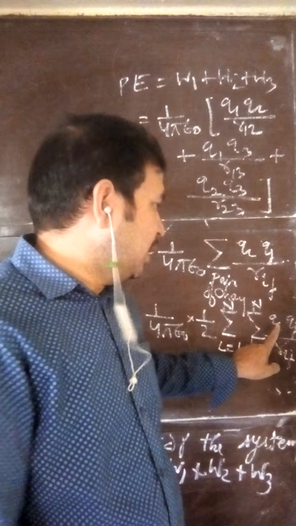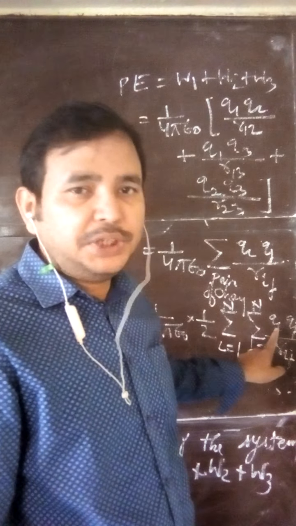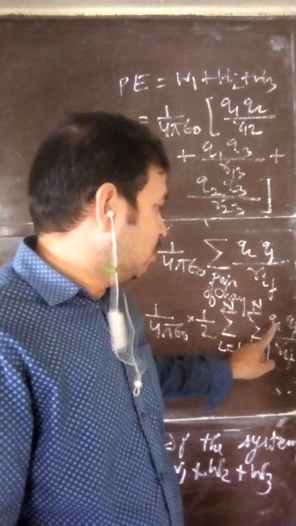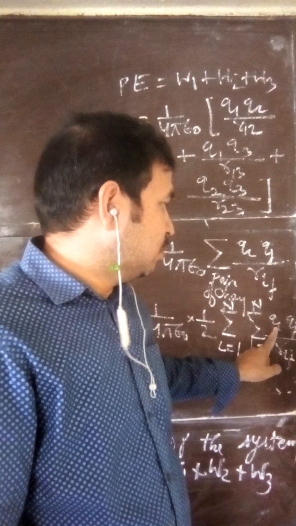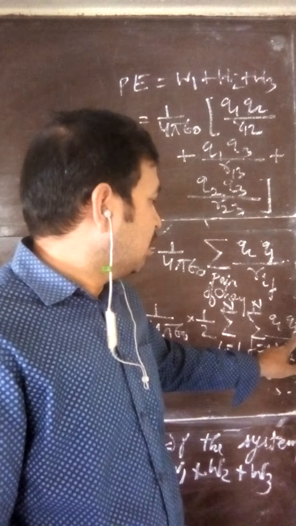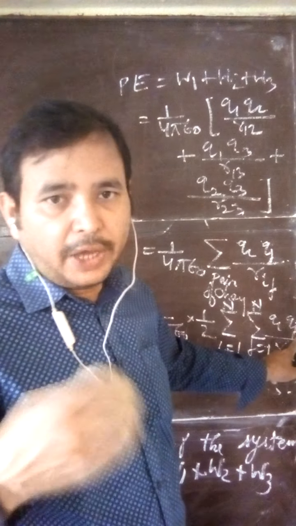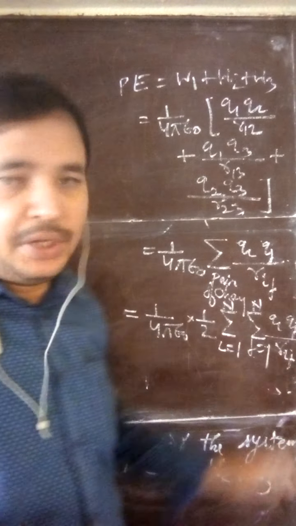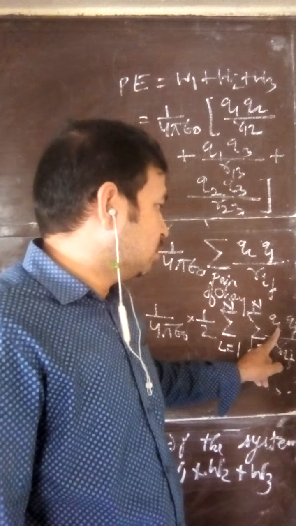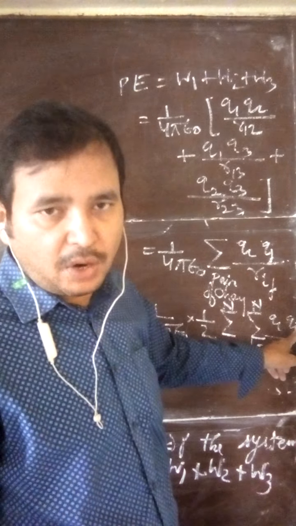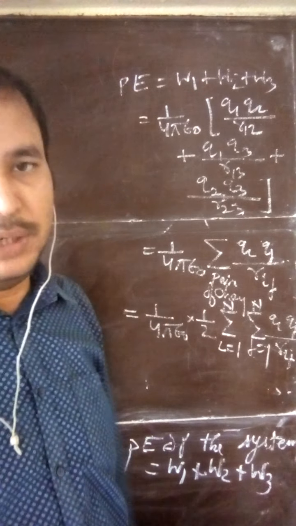So when you are putting i is equal to 1, j is equal to 2; i is equal to 2, j is equal to 3; i is equal to 1, j is equal to 3. Now, if you are putting i is equal to 3, j is equal to 1, one term will repeat. So to avoid repetition, half is multiplied.